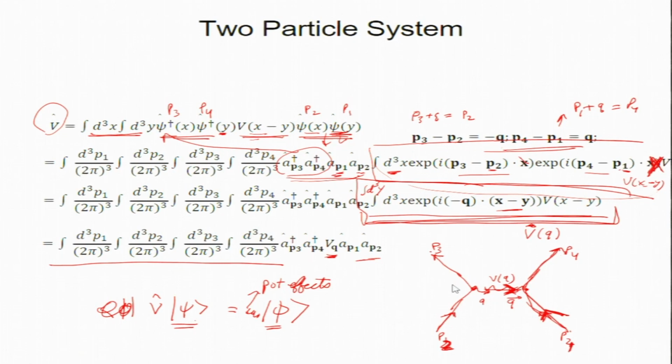I rewrote this so that we can get rid of one of them. If no other question, then I will do the last topic for today and then we will quit.